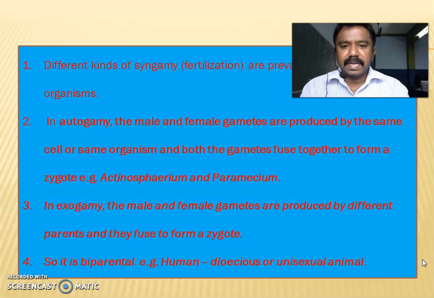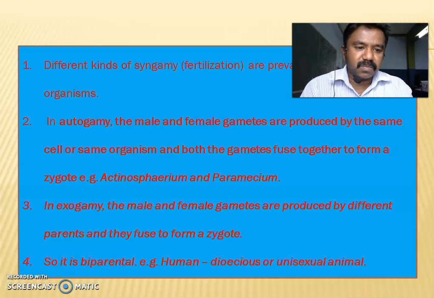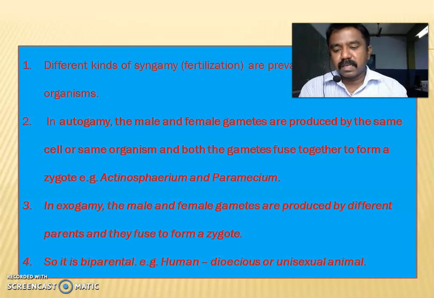Next, different kinds of syngamy fertilization are prevalent among living organisms. In autogamy, the male and female gametes are produced by the same cell or same organism, and both gametes fuse together to form a zygote. It is called autogamy. Examples: Actinosporium and Paramecium. Autogamy is a very important 2-mark question.